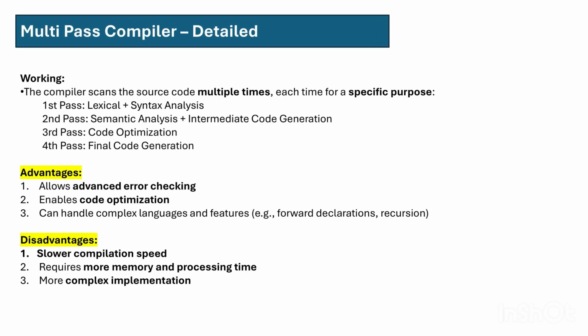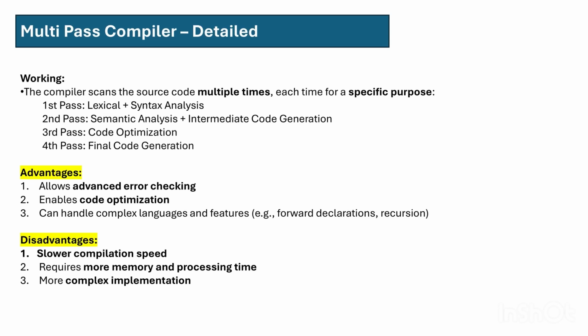Now, in a multiple pass compiler, the compiler scans the source code multiple times, each time for a specific purpose. It has 4 passes, that is first pass, second pass, third pass and fourth pass. The first pass is lexical plus syntax analysis. In the second pass, it is semantic analysis plus intermediate code generation. In the third pass, it is code optimization, and in the fourth pass, it is final code generation.